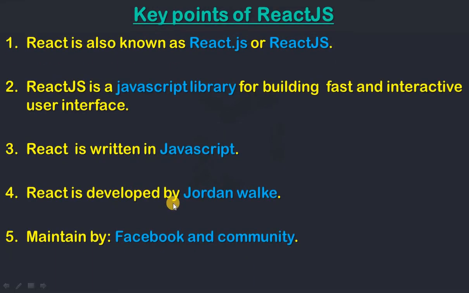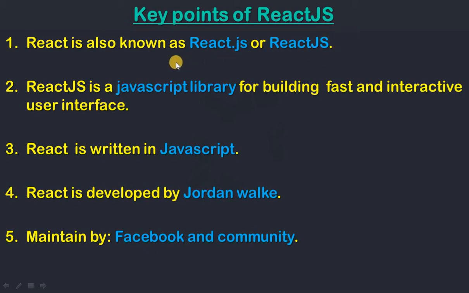First, as we know, React is also known as React.js. Some people say React and some say React.js. So these all are the same.